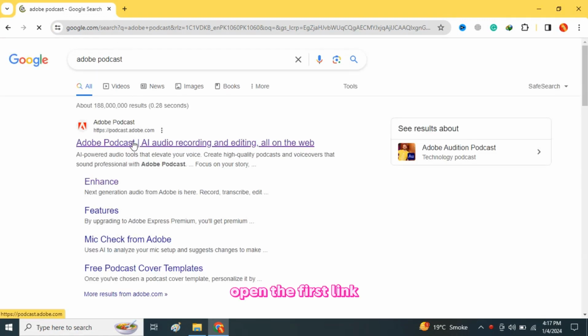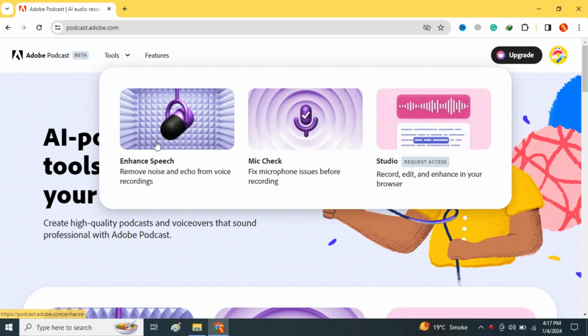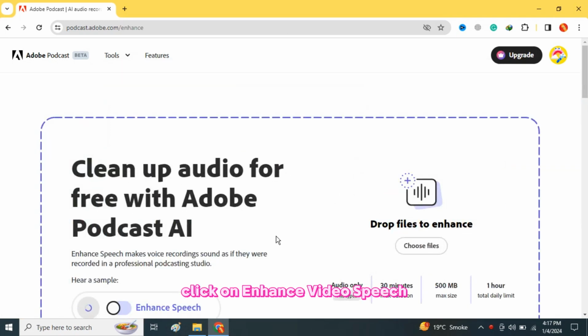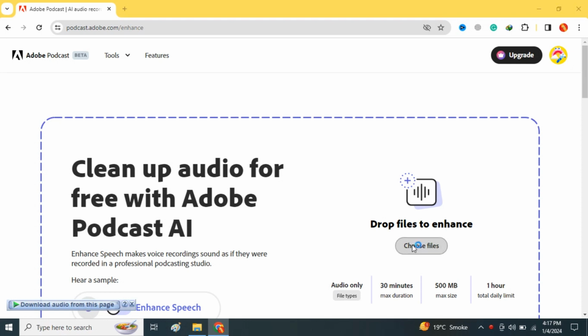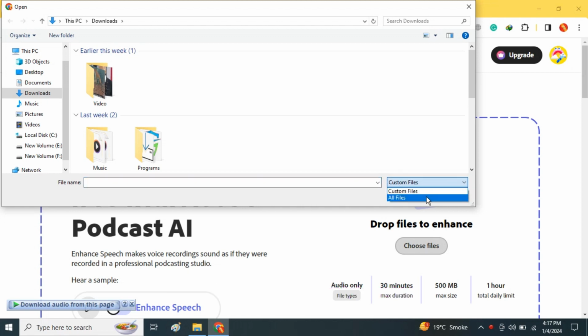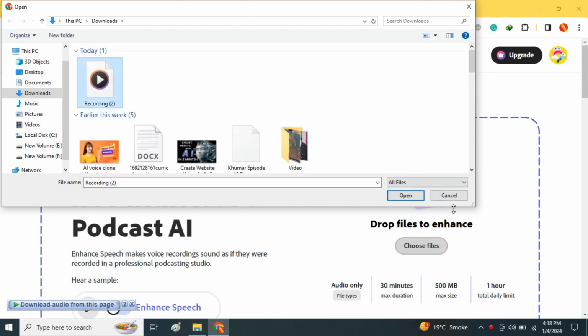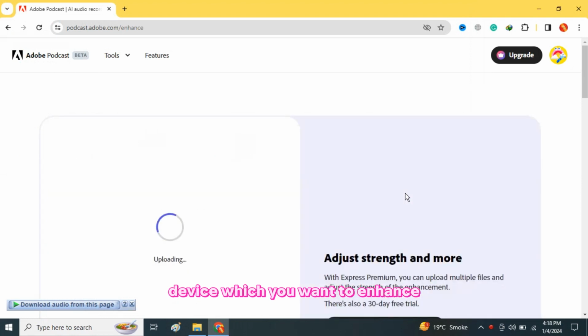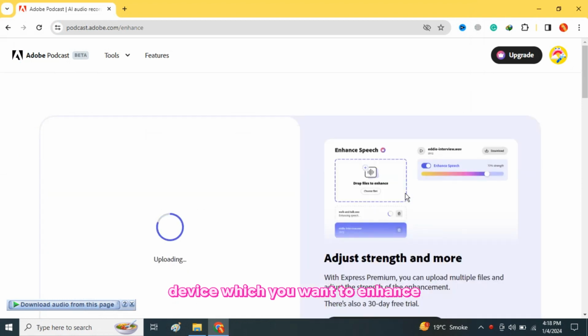Open the first link. Click on Enhanced Video Speech. Open File, or you can drag and drop. Select the voice which you want to enhance.